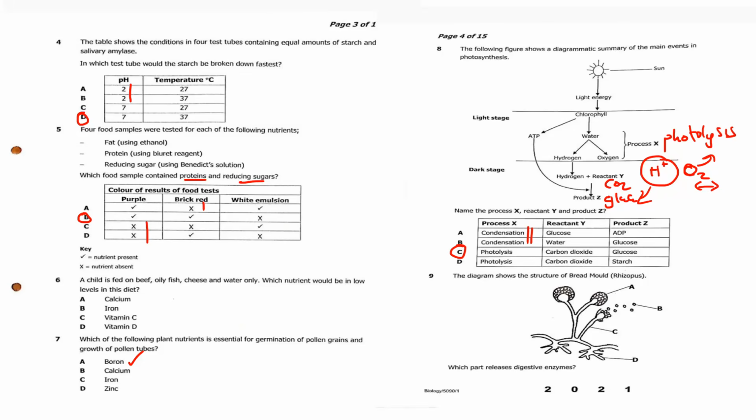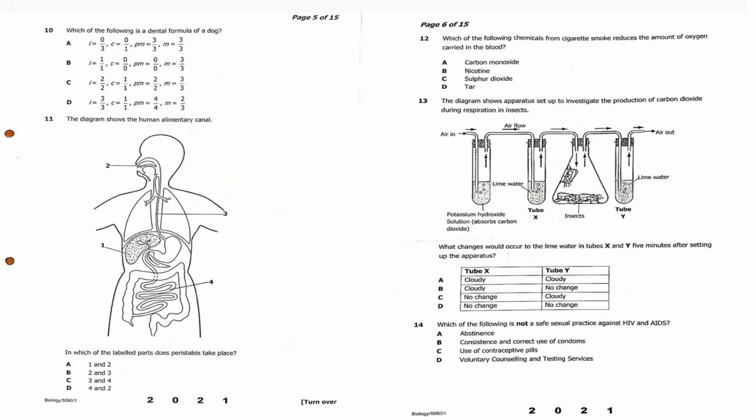Let us go to question 9. The diagram below shows the structure of a bread mold, rhizopus. Which part releases digestive enzymes? Digestive enzymes. So it is this part, which is the rhizoid. Also, this is the feeding hypha. It releases digestive enzyme at the same time. After the nutrients have been digested, it absorbs the nutrients into the organism.